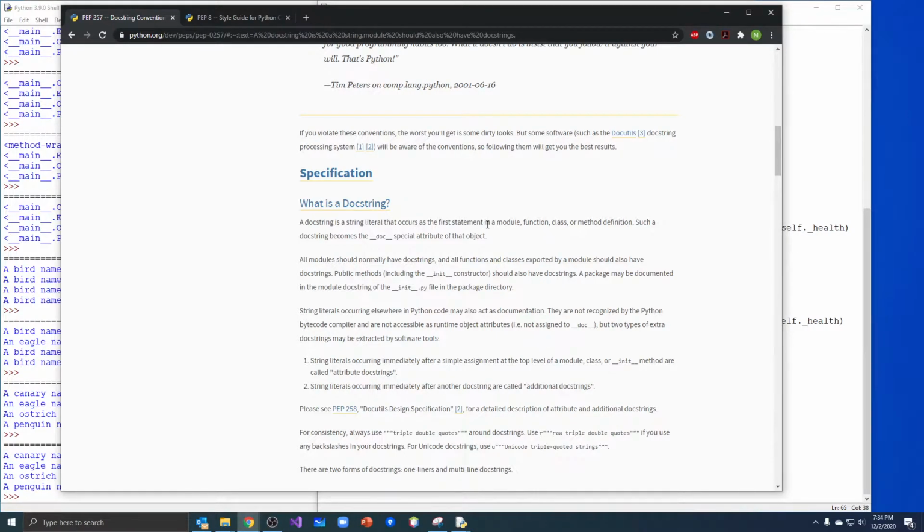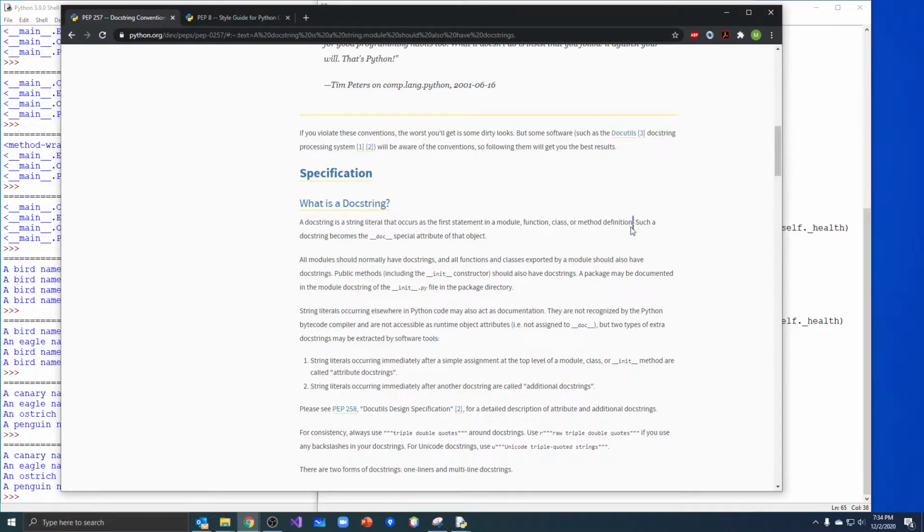It occurs as the first statement, and this is where you should use it: the first statement in a module, in a function, in a class, or in a method definition. So all four of those places, and we haven't really done it a whole lot, right? I've been kind of skipping over that, and now I'm going to show you how to do it. We're going to formalize it.